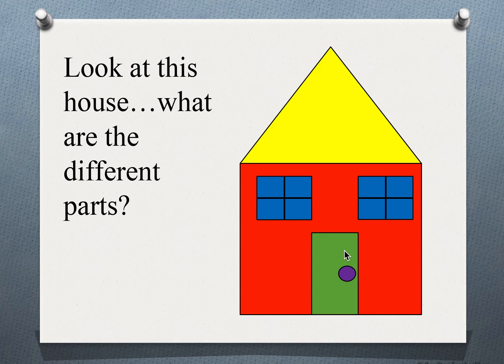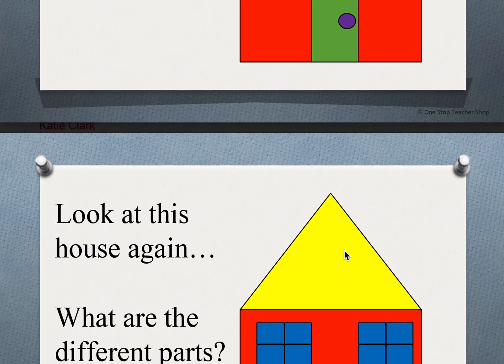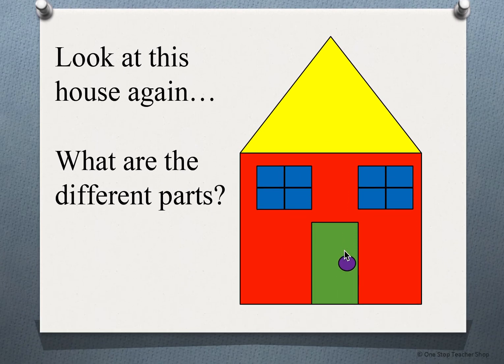Now, the main thing we're going to be talking about this week is the sum, and we talk about sum in math a lot. The sum is the answer when you add. So the weight of something is made up of the sum of its parts. Adding together its parts is going to give you that total weight. So in this picture, if we look at this house, let's think about the different parts. We've got our house, our roof, our windows, our doorknob.